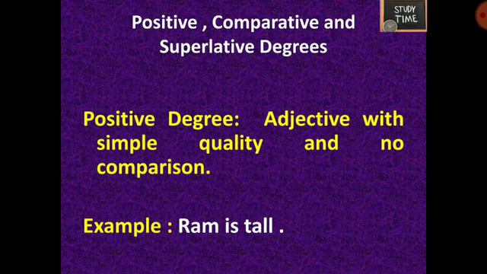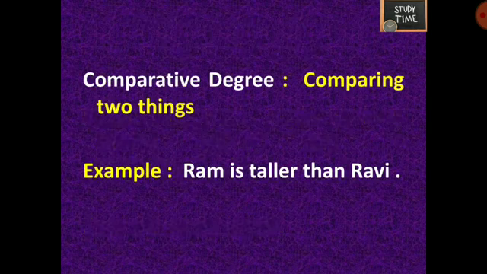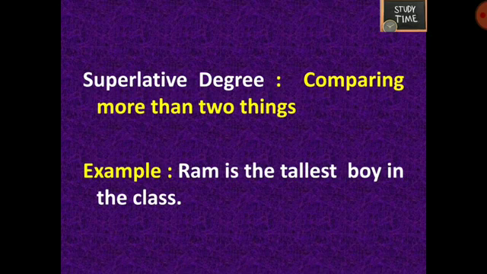So when we don't compare anything, when there is no comparison, we say that is a positive degree. Example, Ram is tall. Comparative degree, comparing two things. When we compare two things, then we say it is a comparative degree. Example, Ram is taller than Ravi. Here we are comparing Ram with Ravi, so we use taller. Next, superlative degree, when we compare two or more things. Ram is the tallest boy in the class. So we compare Ram with all the boys in the class.